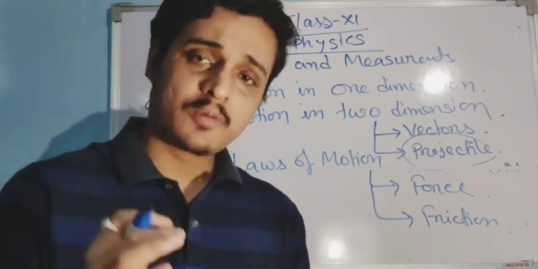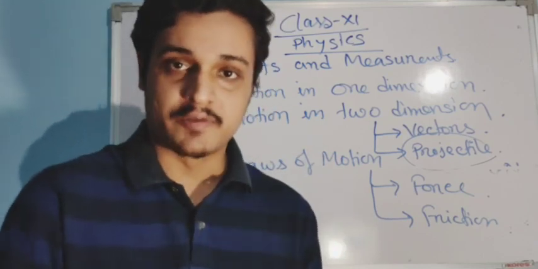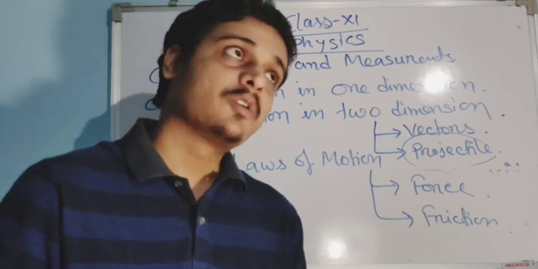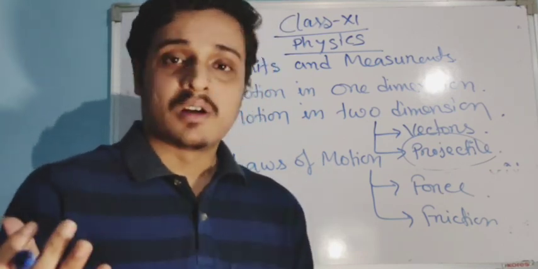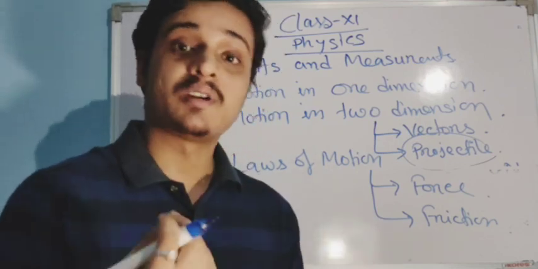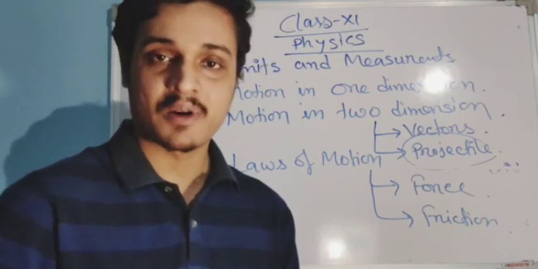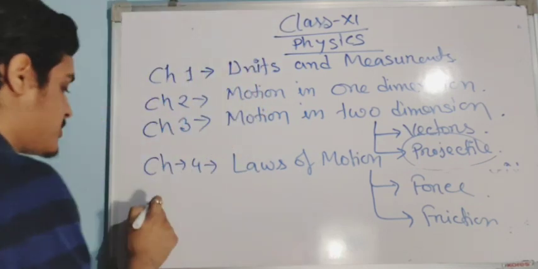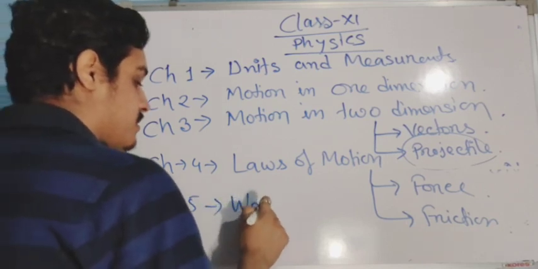Friction chapter is quite new. Although you know some basics of friction from class 7, this friction chapter is completely different. All the way from high school, you have known that friction retards the motion. But here we will learn that friction creates the motion. Friction can also move an object.